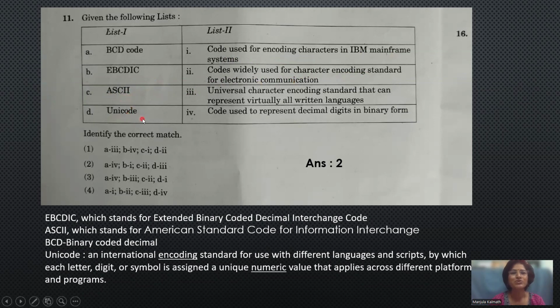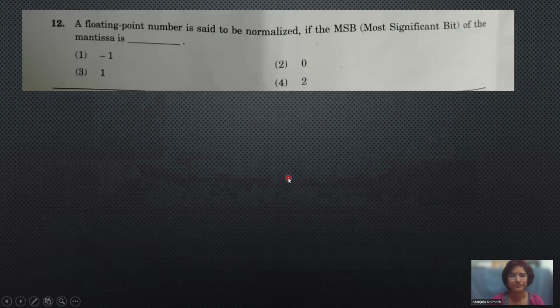And then we have Unicode, which is character encoding. That is the third one, a universal character encoding standard that can represent virtually all written languages. So the answer for this is 2.